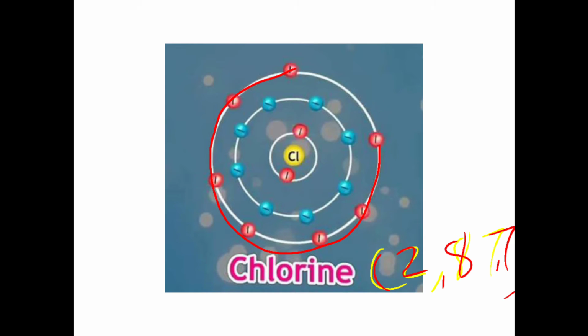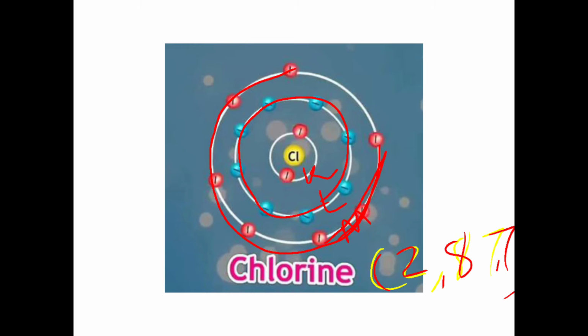See, this is called the last shell, which is called the ultimate shell. The one before it, with this blue color electron, is called the penultimate shell. If I name the shells, the first is K, this is L and this is M. So the L shell is called the penultimate shell.